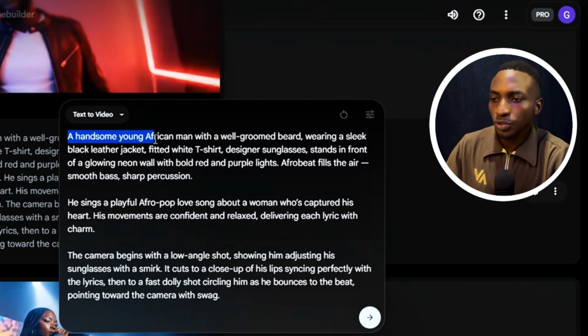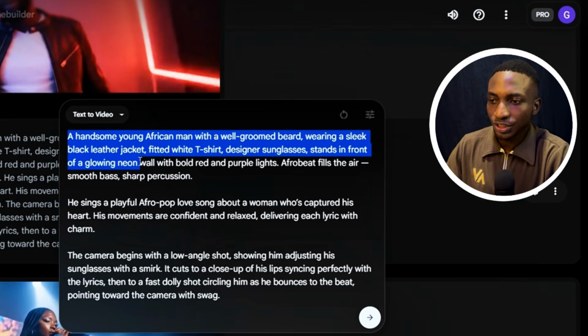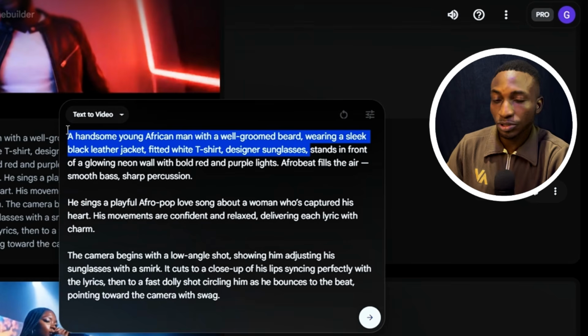A handsome young African man with a well-groomed beard, wearing a sleek black leather jacket, fitted t-shirt, designer sunglasses, stands in front of a glowing neon wall with bold red and purple lights. So you can see from here, we have the description of the subject. And now from this place, we're talking about the environment of the subject.